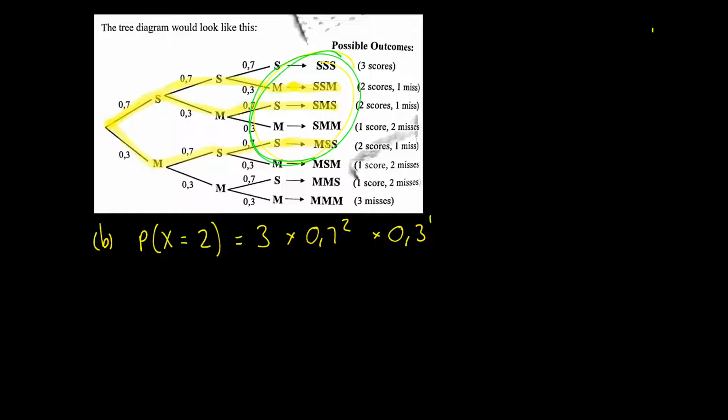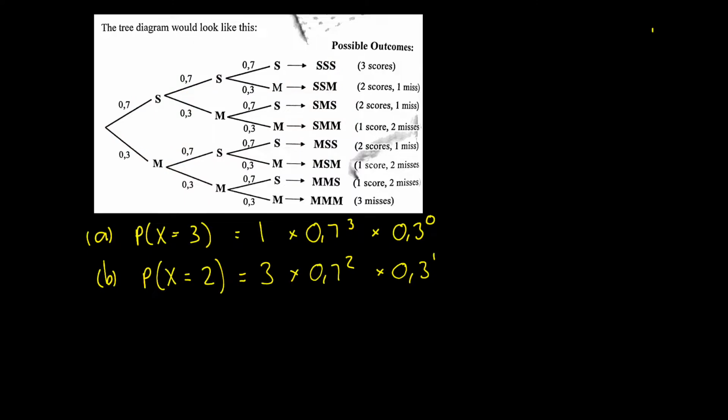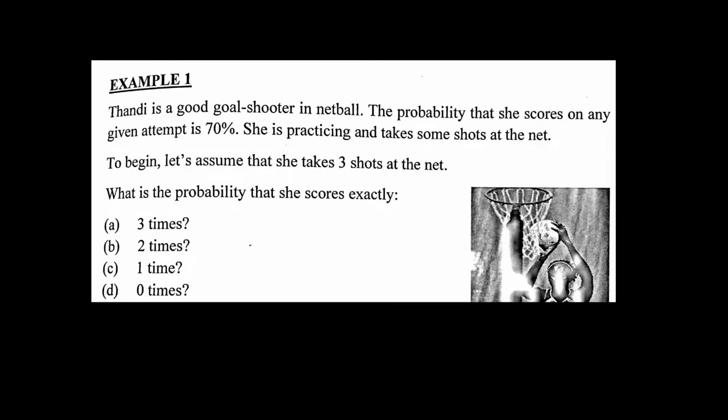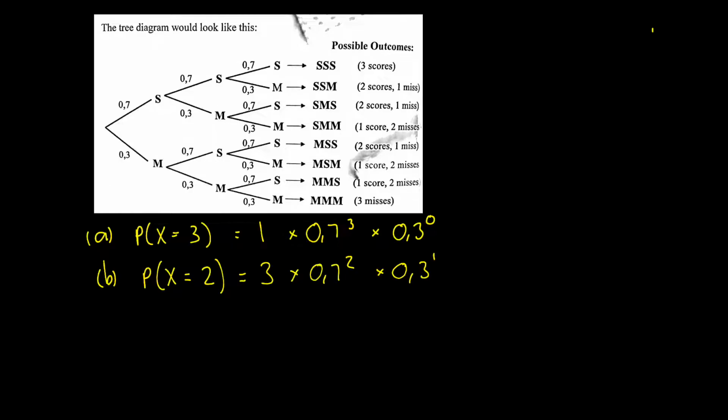Let's look at C. Now, before I move on, I'm going to add in A's answer just at the top there, now that we've got space. And now let's quickly look at question C. Question C, what are the probabilities that she scores exactly 1 time?